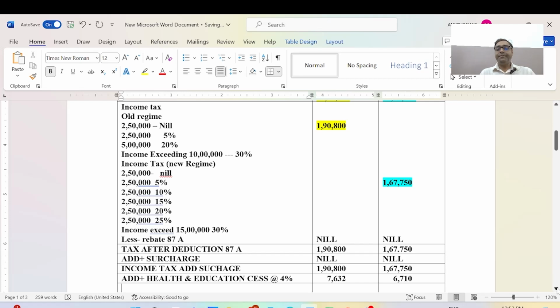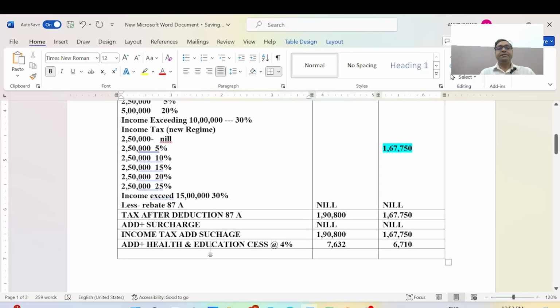And now this is our tax liabilities. The calculation is 1,97,632 rupees, and here it is 1 lakh 74,460 rupees.